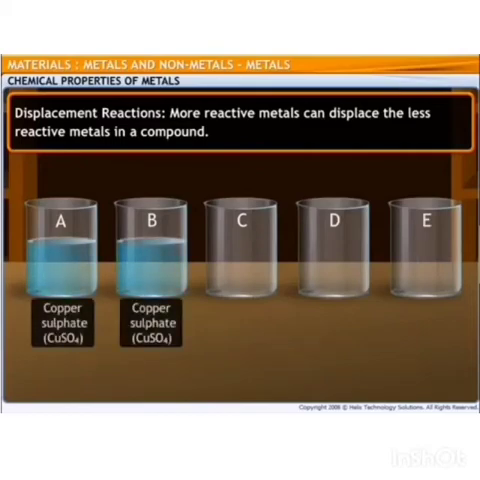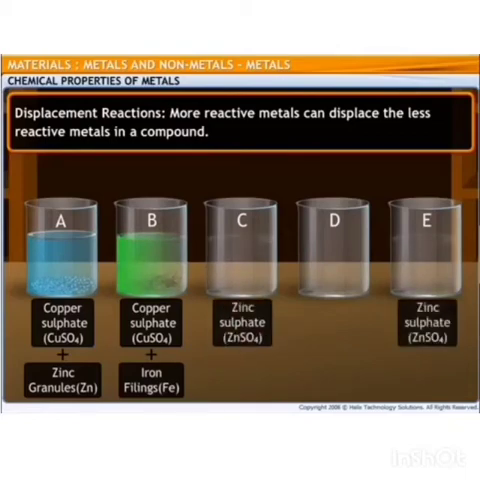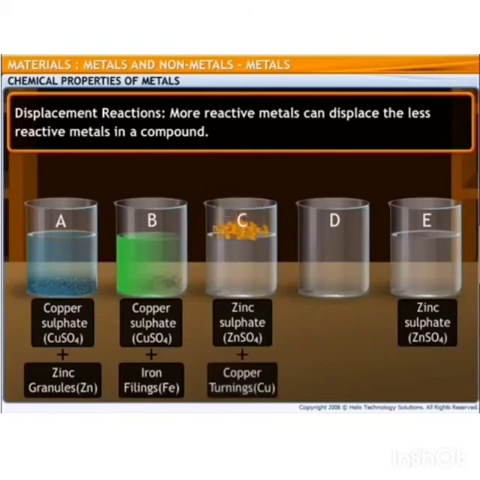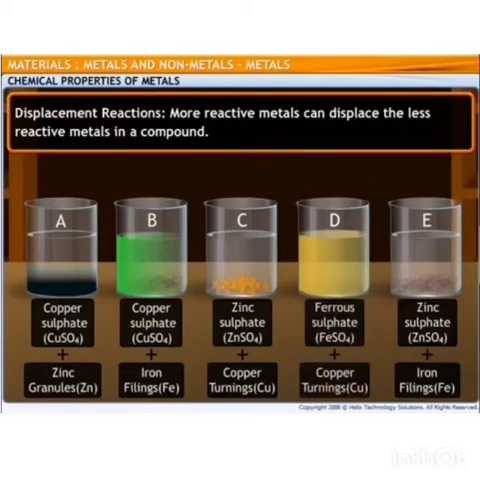Let's take copper sulfate in beakers A and B, and add zinc granules in beaker A and iron filings in beaker B. We'll take zinc sulfate in beakers C and E. Add copper turnings in beaker C and iron filings in beaker E. In beaker D, take ferrous sulfate solution with copper turnings.